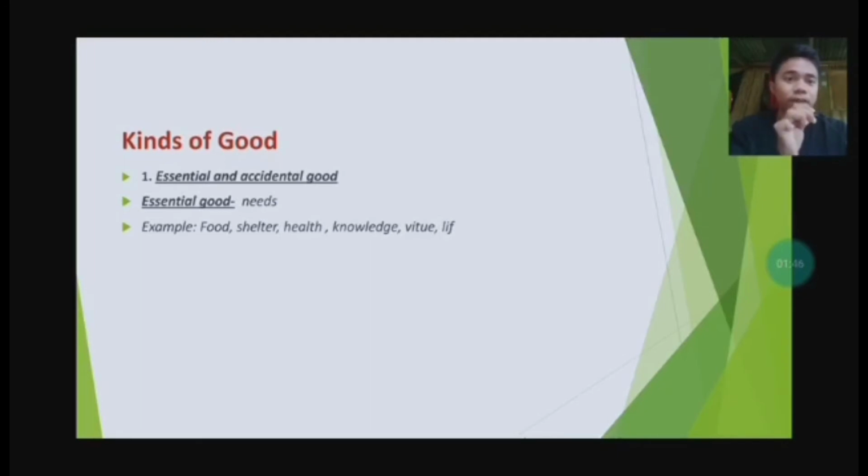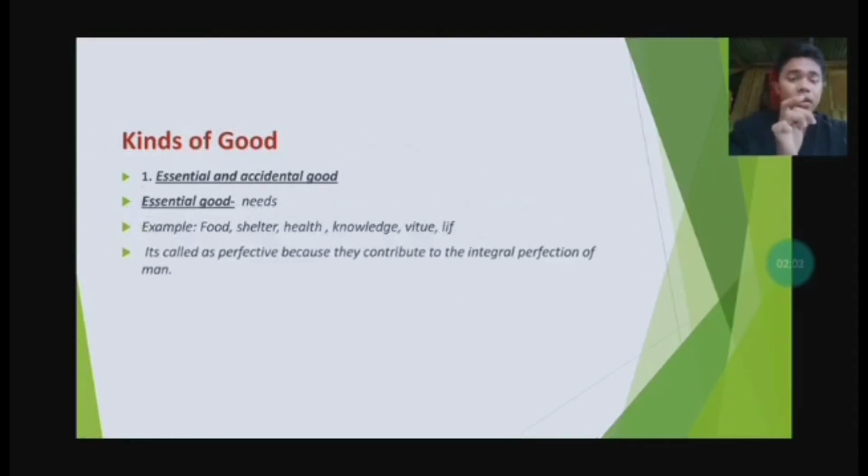Knowledge is very important to know the world, and in our daily lives we can use knowledge also. Health, of course, is important to maintain our healthy lifestyle.